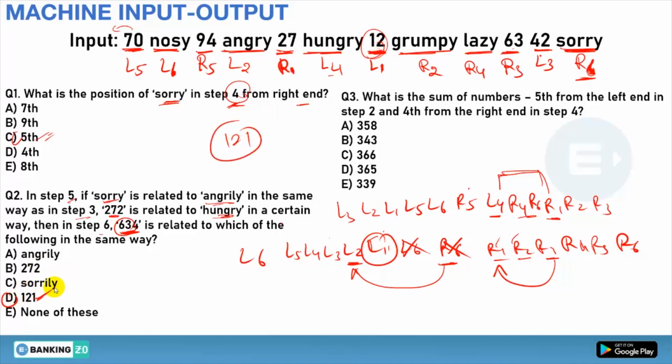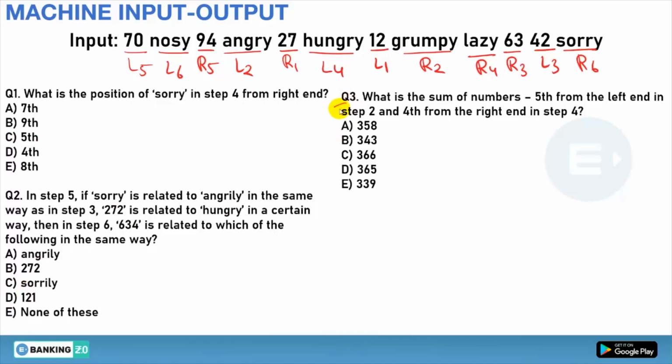Clear or not? Now let's see question number 3. What is the sum of the numbers 5th from the left hand in step number 2? So first of all, we need step 2. Step 2 will be like this: L2, L1, and on that side it will be R1 and R2. But we need 5th from the left hand. So 1, 2, 3, 4, 5. So we have to take the remaining as they appear in the input. So L5 will be here, then L6, and then R5. So R5 will be our number, that is 94. But it is not arranged, so it will be 94.